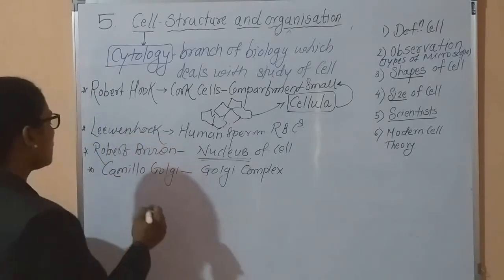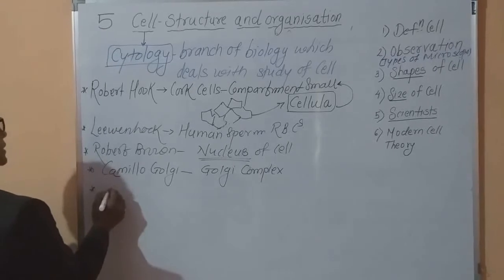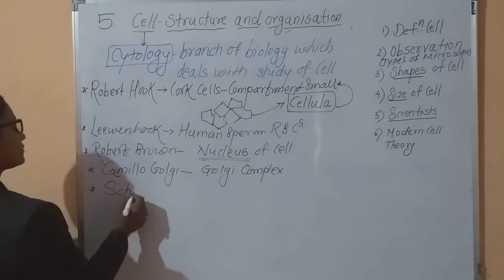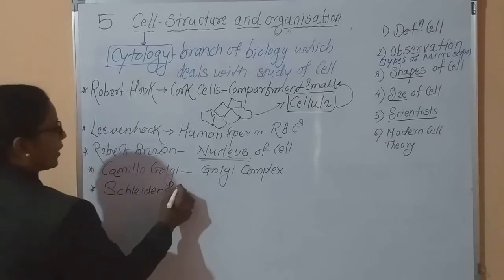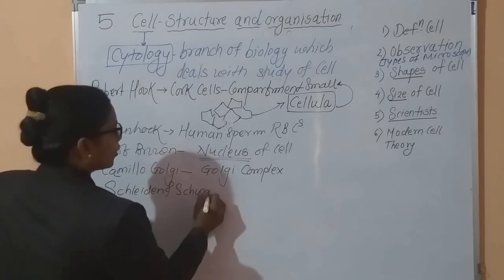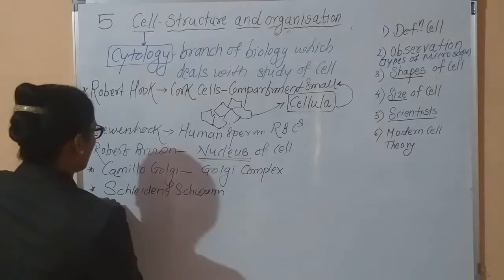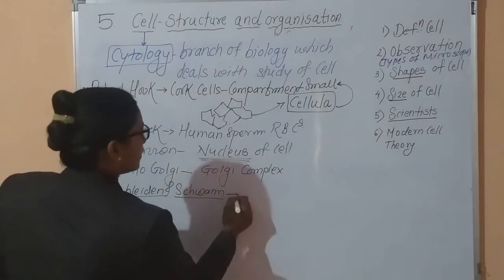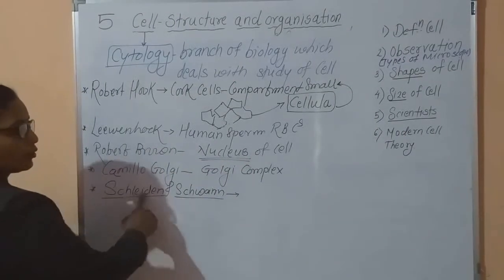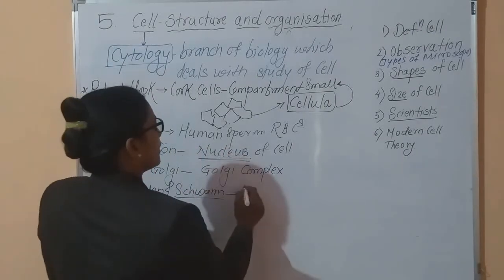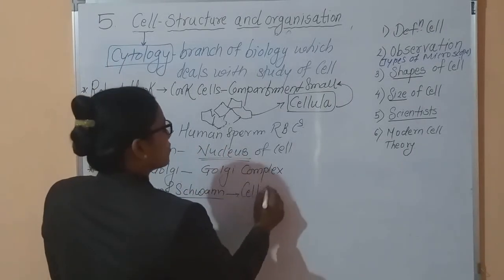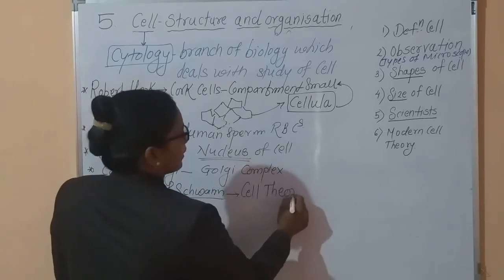But the important, milestone scientists are Schleiden and Schwann. The work of these two scientists is very important in cell history. These two scientists formulated a theory, and this theory is called cell theory.